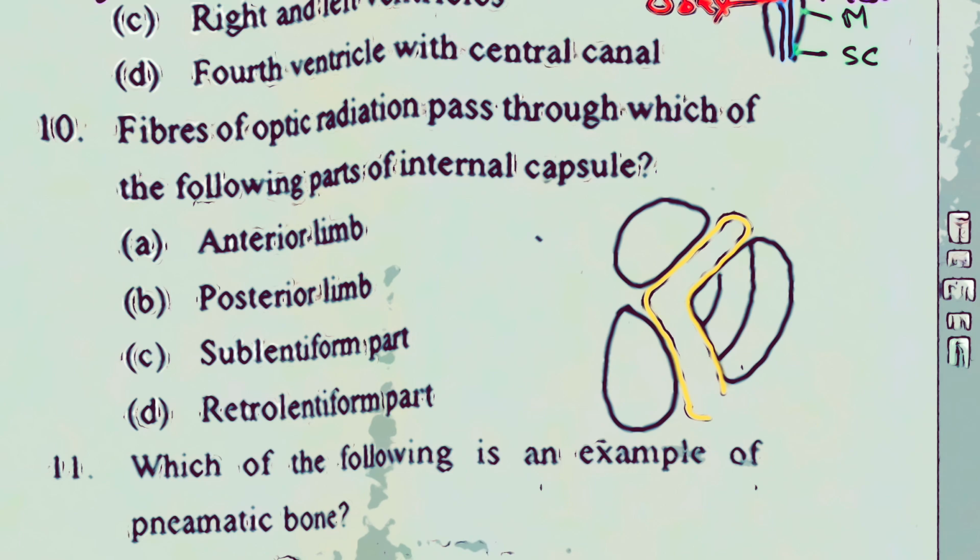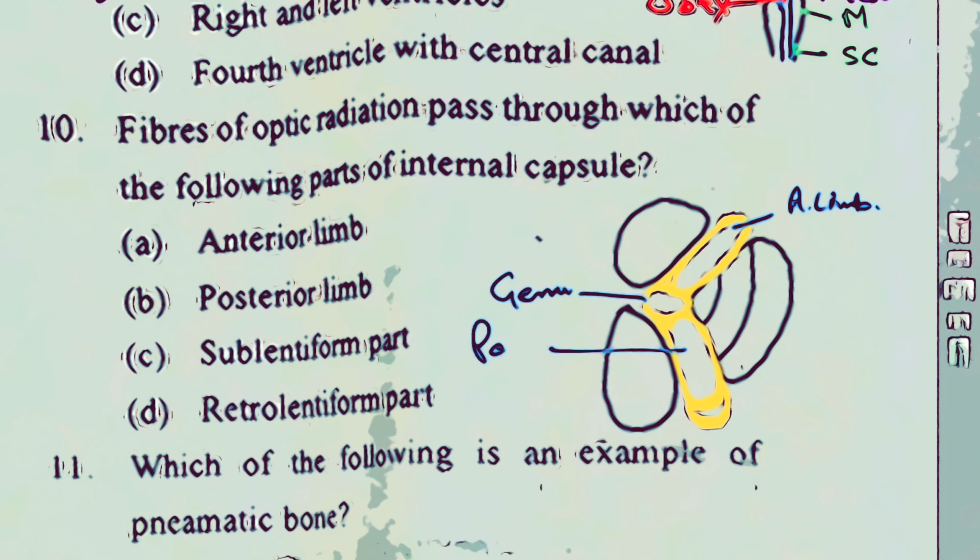This is the internal capsule. This portion here is the anterior limb of the internal capsule. This is the genu of the internal capsule. This is the posterior limb of the internal capsule. This is the anterior limb, this is the genu, this is the posterior limb of the internal capsule, and this is the sublentiform portion, and this one is the retrolentiform portion of the internal capsule.